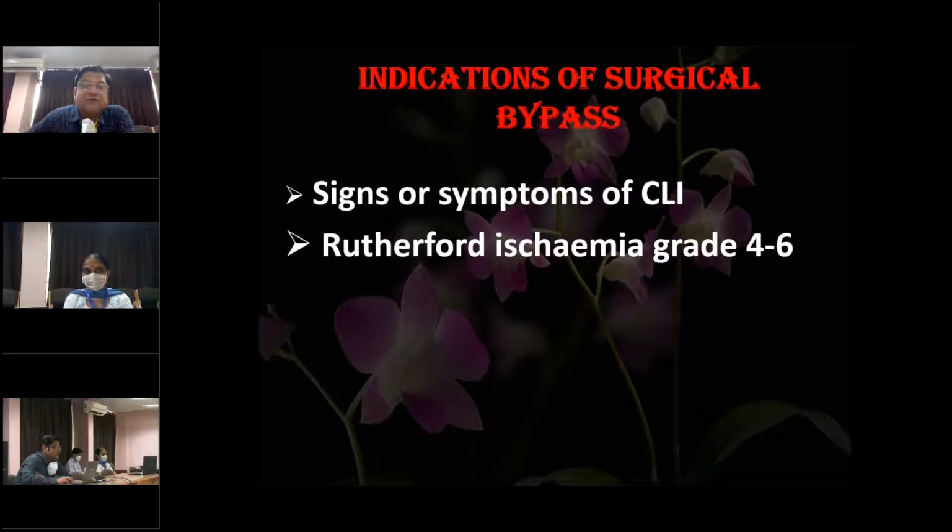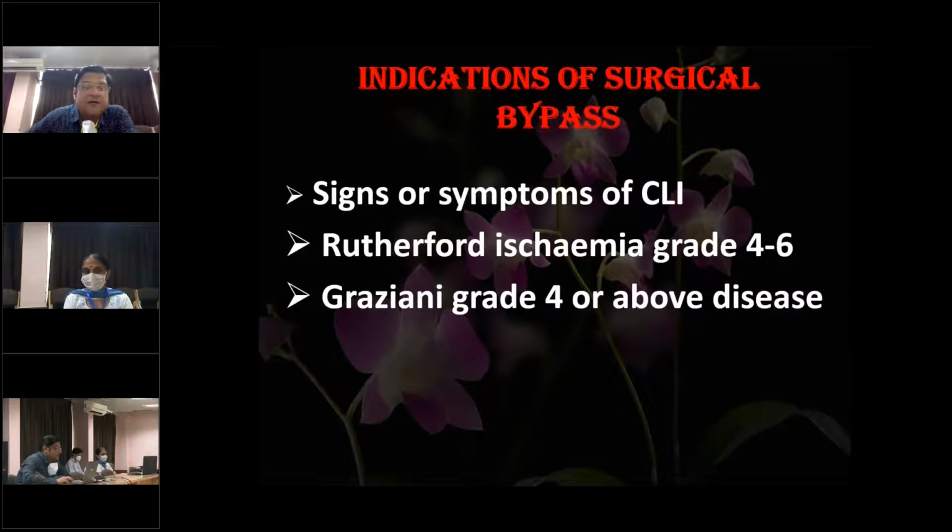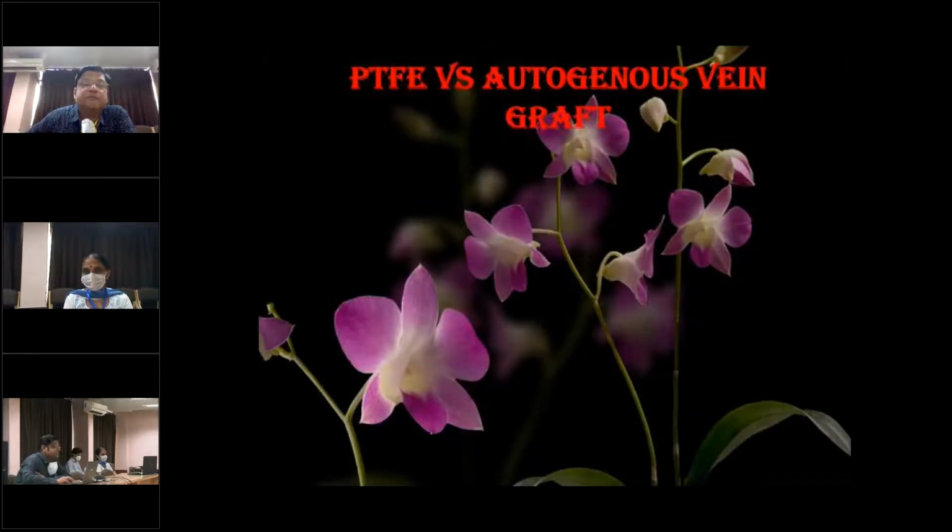So this guides the major decision making when it comes to performing surgical revascularization for these patients. Now, what are the indications of surgical bypass? One is when we have signs or symptoms of chronic limb ischemia. Second is when there is a Rutherford ischemia grade 4 to 6, which has been defined in the previous slides. Third is a Graziani grade 4 or above disease as far as the CT angiography is concerned. Fourth, when we have frank tissue loss or gangrene. So these are the star indications of surgical bypass.